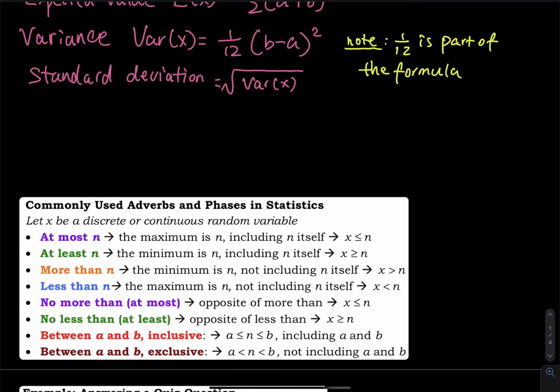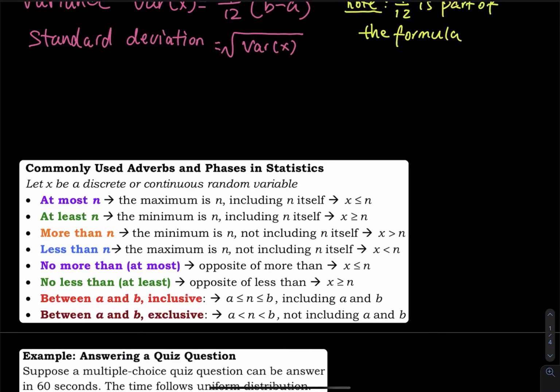For more than and less than, they are pretty straightforward and self-explanatory. They do not include n. More than n is just x greater than n. Less than n is x less than n. No equal at all. And no more than is the same thing as at most. No less than is the same thing as at least, right? So if you put a no in front of more than, the opposite of more than is less than or equal to. If you do no less than, the opposite of less than is greater than or equal to. That's how I interpret these two symbols.